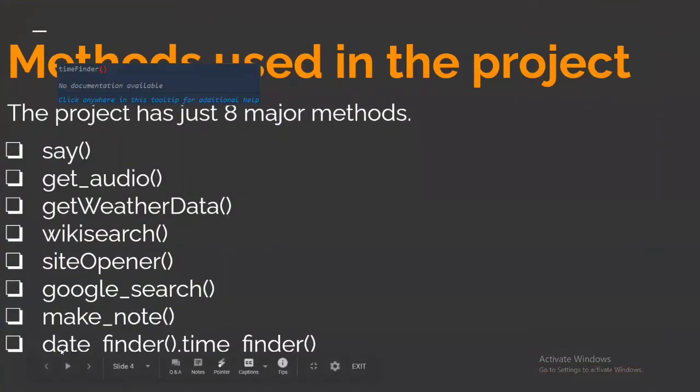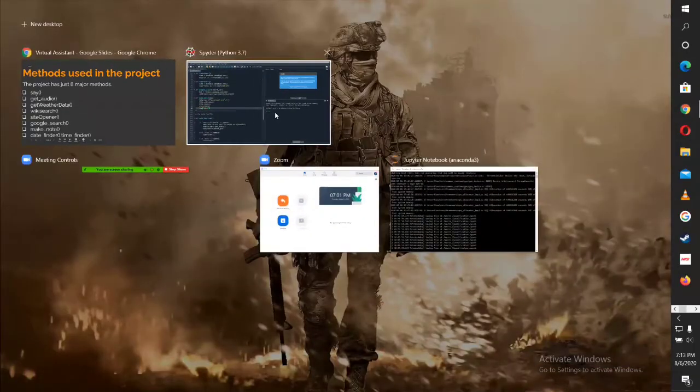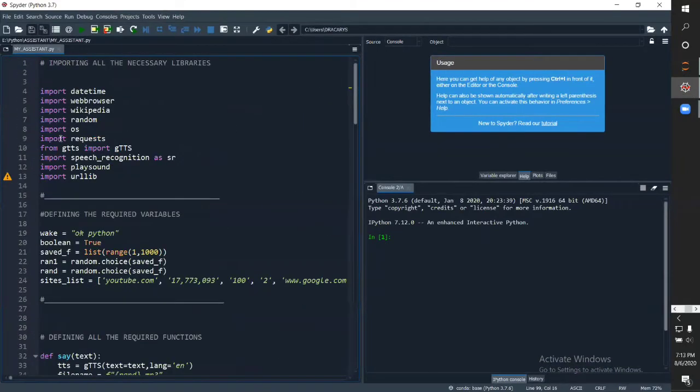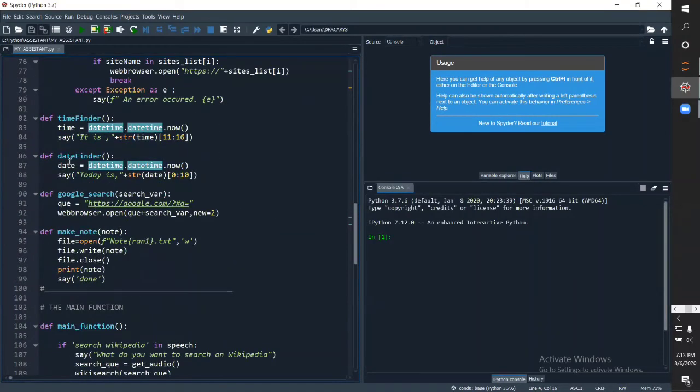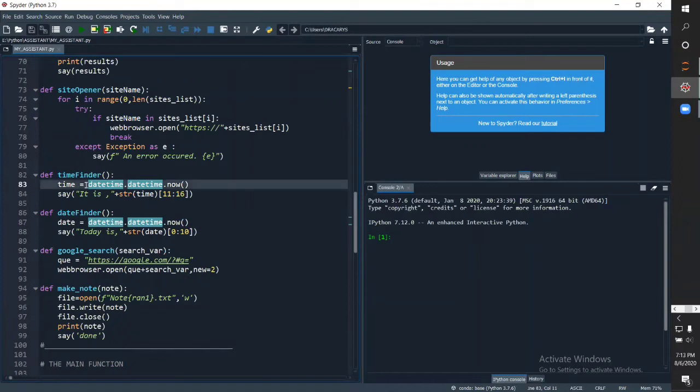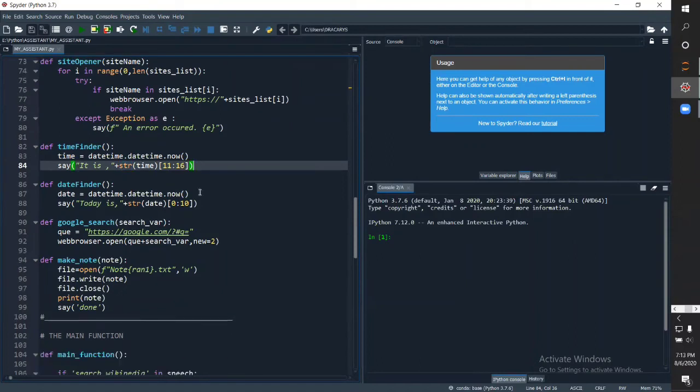The last two methods are date finder and time finder. Here we'll be using this module, that is datetime, directly. We'll say time finder, time is equal to datetime.now from 11th index to 16th index. It is important to typecast it as string, as it is not usually a string. Similar thing we will do for date, and say today is whatever the date will be.